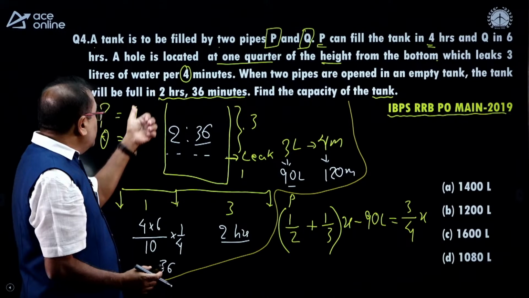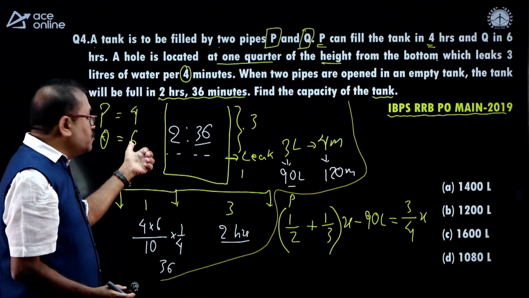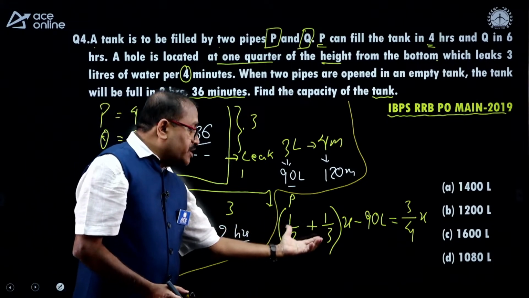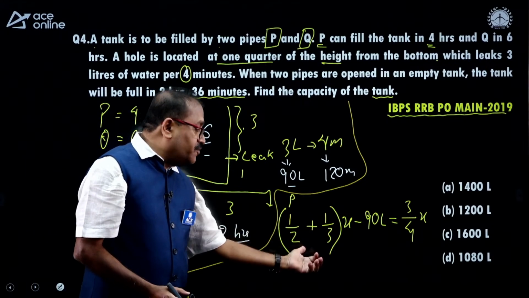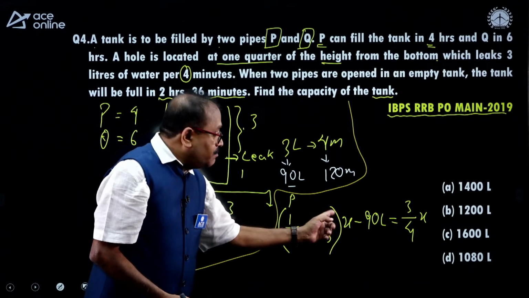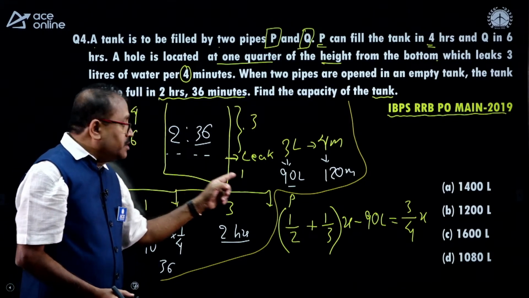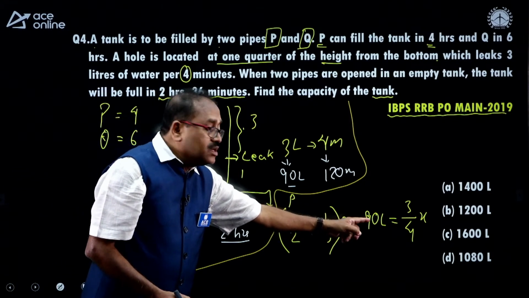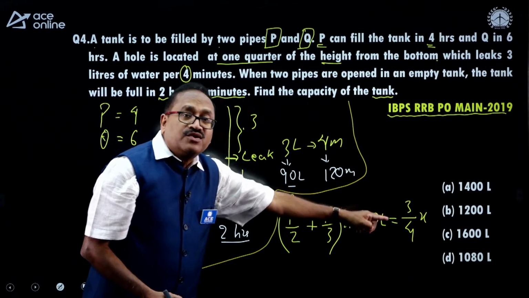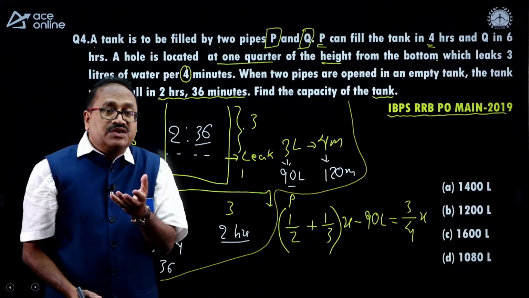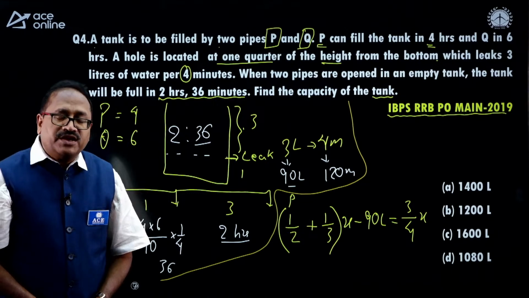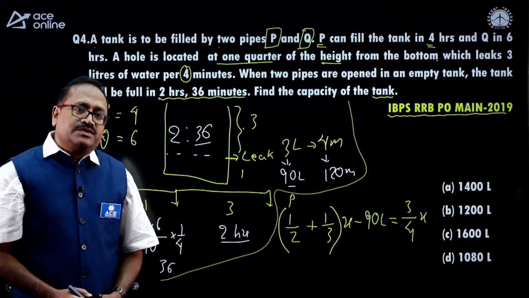Are you understanding that? In 2 hours 2 by 4, that is 1 by 2, in 2 hours 2 by 6, that is 1 by 3. That means this part, I notice that here it is 5 by 6. So, 5 by 6 of X minus there is a leakage also, so minus 90 liters is equal to what part got filled? 3/4 of the tank got filled. What is the capacity of the tank? Can we get the value of X? Yes, my dear friend, we can get the value of X.